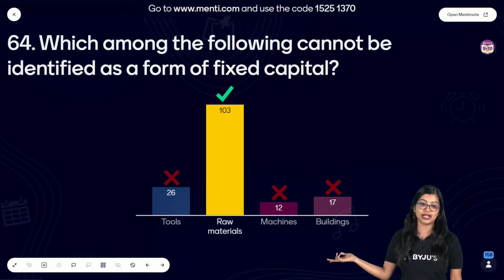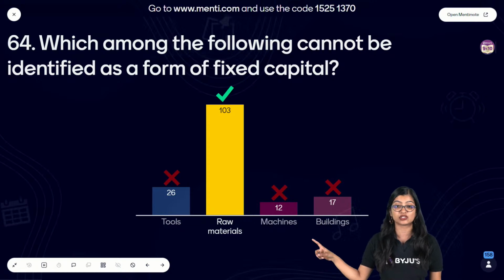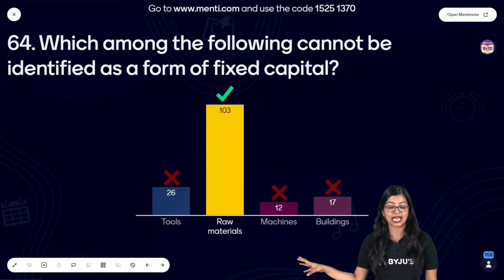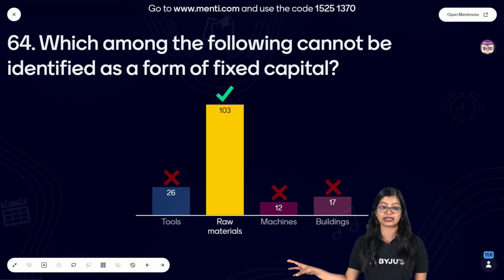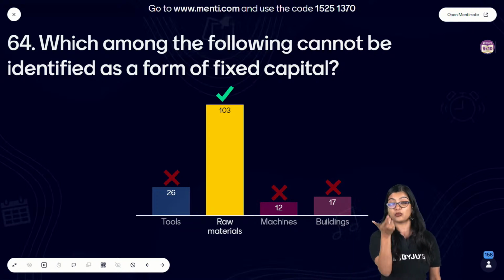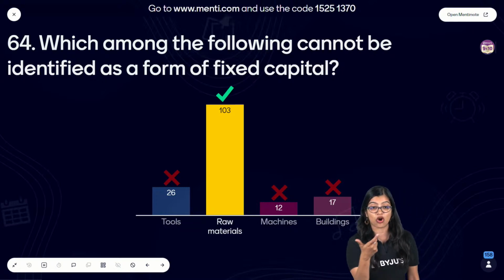Then what is raw material? Can you tell me in what category of capital does raw material fall under? Can you tell me in the chat very quickly? What form of capital is raw material?